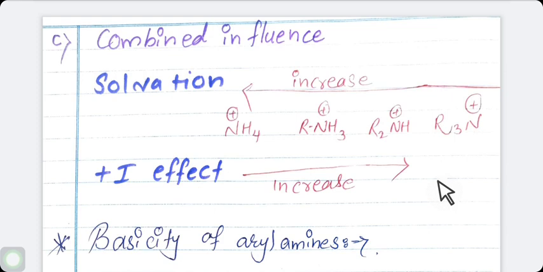Means the net result is that as we move from ammonia to primary amine to secondary amine, the basic strength increases due to better stabilization of the corresponding conjugate acid. But tertiary amine is weaker base than secondary amine because the stabilization of conjugate acid of tertiary amine by solvation is very poor.